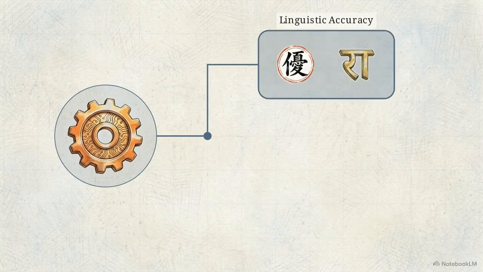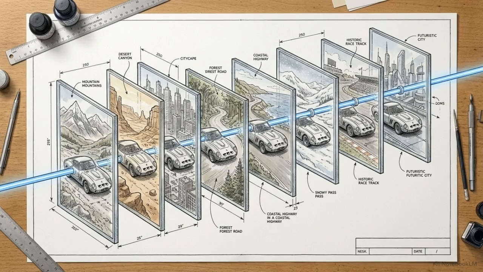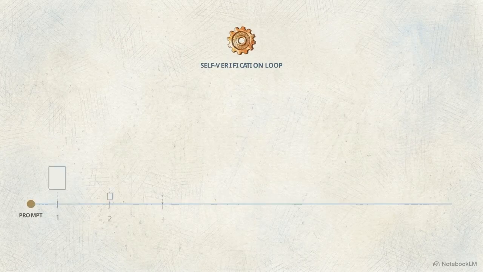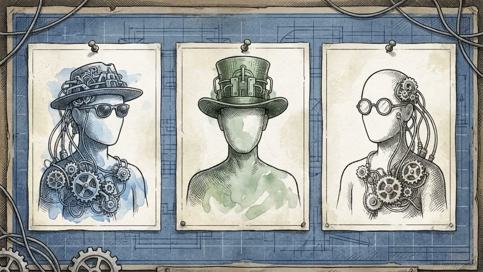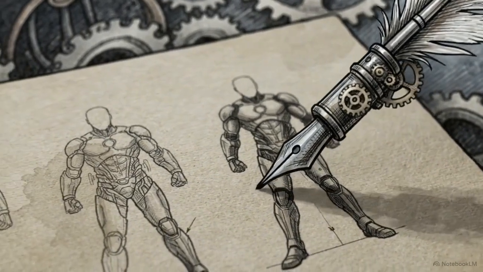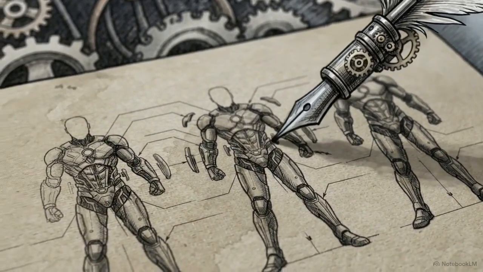The capabilities of the reasoning engine extend beyond just correcting letters. The same self-verification loop that fixes typography is also used to maintain visual continuity. The system can now track and maintain the appearance of characters or objects across up to 8 distinct images generated from a single prompt. In previous versions, small details would drift or mutate with every new generation, making sequential storytelling impossible. By locking in these details through reasoning, the tool moves from generating single snapshots to creating cohesive visual narratives.